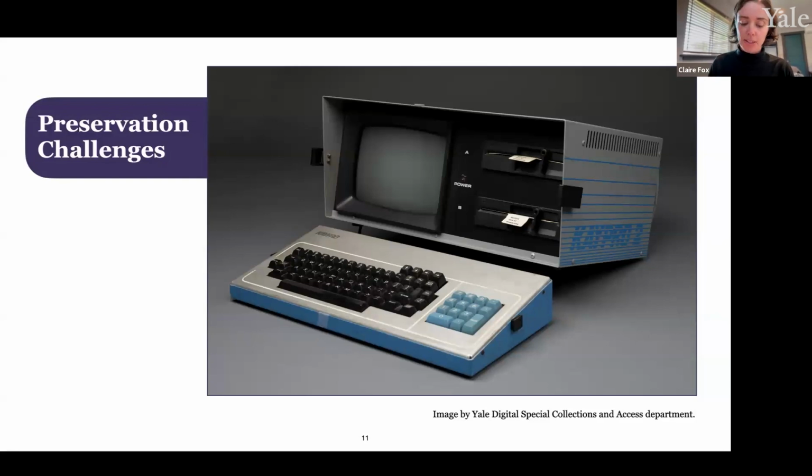be in order to preserve collection materials that were created using computers, whether they're in works of interactive fiction or manuscripts written in word processing software or data dependent on bespoke research software. Once popular technology like floppy disks can quickly become obsolete, and depending on their storage conditions, they are also vulnerable to degradation concerns. Obsolescence and degradation concerns also impact today's popular technology, including internal and external hard drives and cloud-based sharing and storage services. It seems like every time we identify a potential problem that we'll work on in the future, that problem has a way of quickly becoming a problem for today.